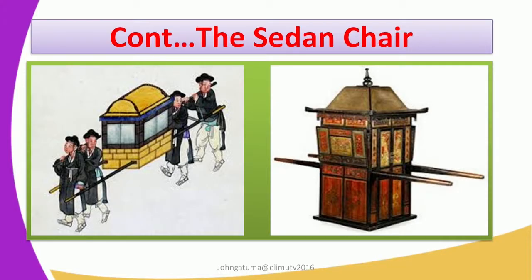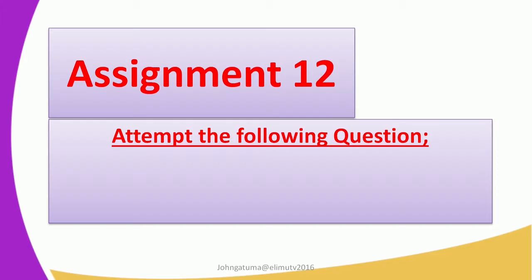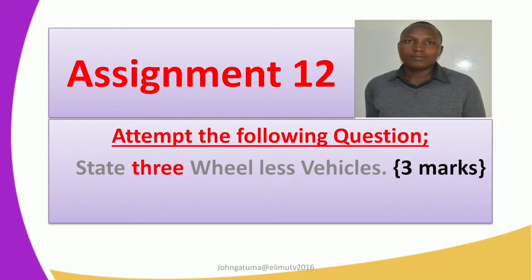So up to that, we have come to the end of our lesson today. I want to leave you with some assignment that you will try, so that in the next lesson I'm going to pick from here. Answer this question: state three wheelless vehicles. State three examples of wheelless vehicles. The question goes for three marks. I hope you are going to do this question.